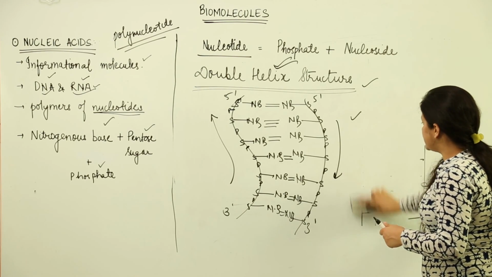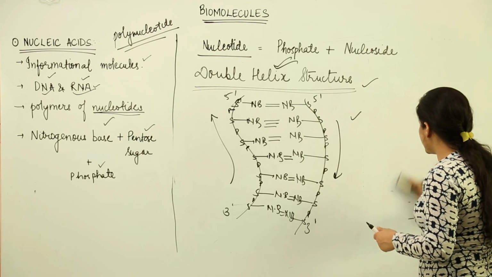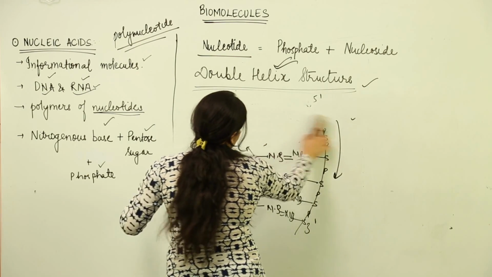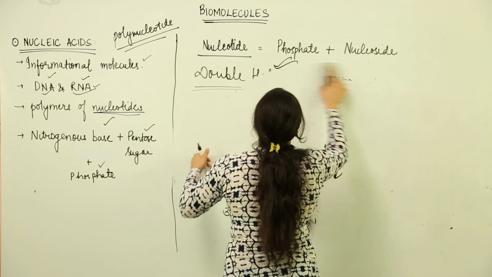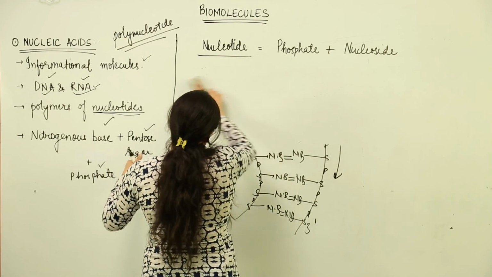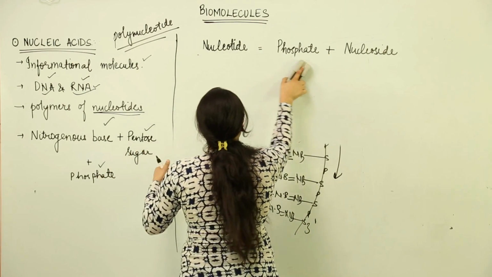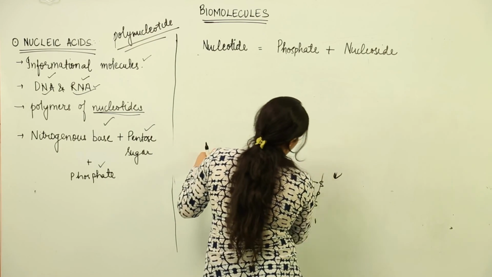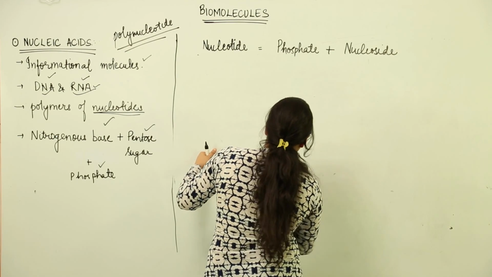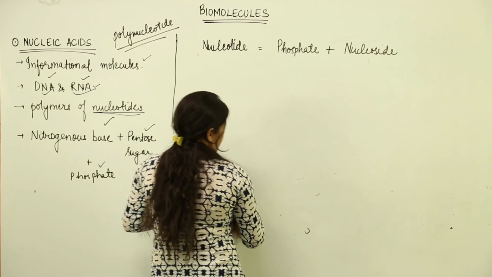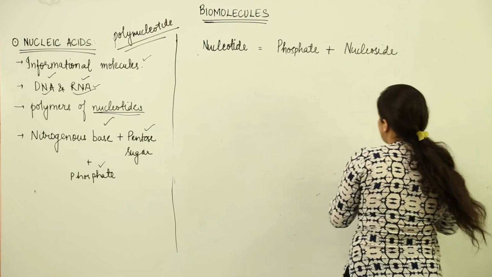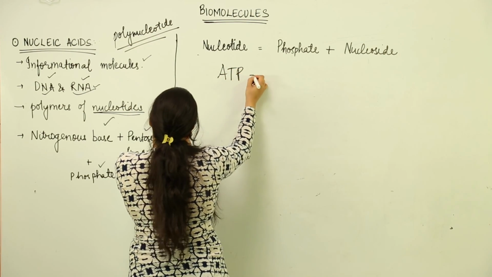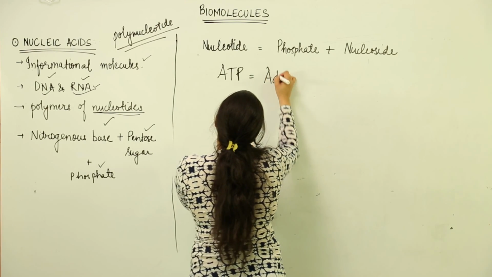Next, we are going to understand the structure of ATP. Now, what is ATP? ATP is the energy currency of cell. We come across this term quite often. Mitochondria is the powerhouse of the cell because it generates ATP. And if we have to see the structure of ATP, what ATP is all about? ATP stands for adenosine triphosphate.